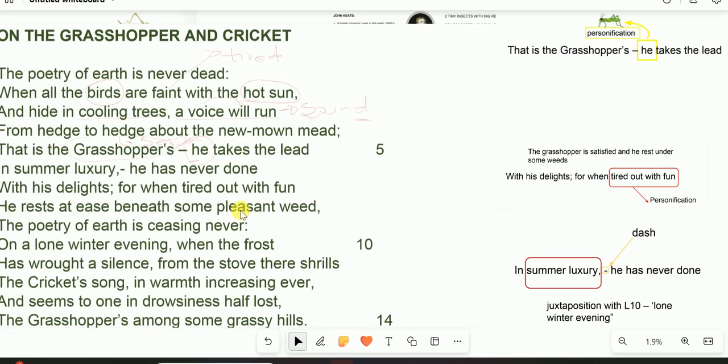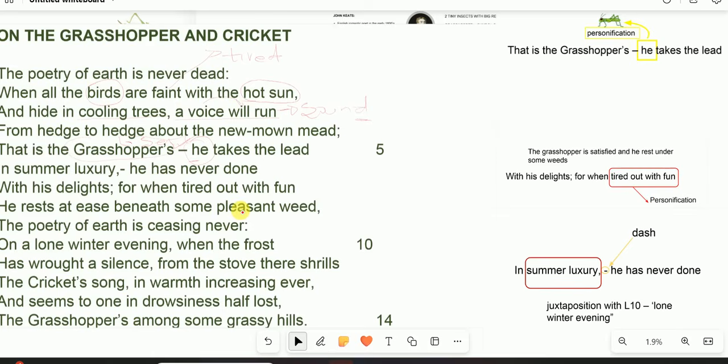nature. So even something that is normally disregarded, such as weed, in the context of the poem, the weeds are pleasant. And the word pleasant has a very positive connotation. It paints a positive imagery, because something that brings pleasure is something that is beautiful, satisfying. So the grasshopper is done singing. And this is the last line of the octave. Remember, in the octave, we rely on the grasshopper and summer.